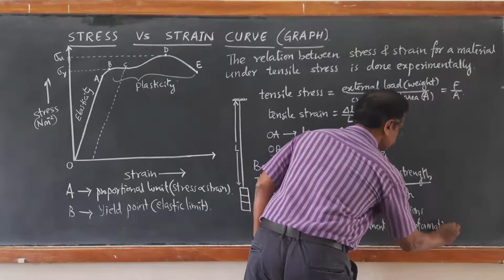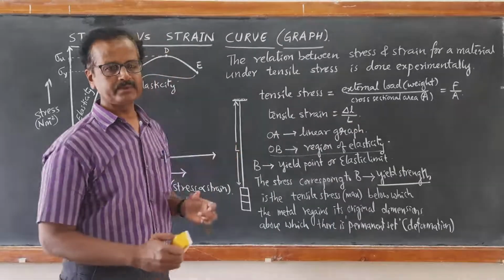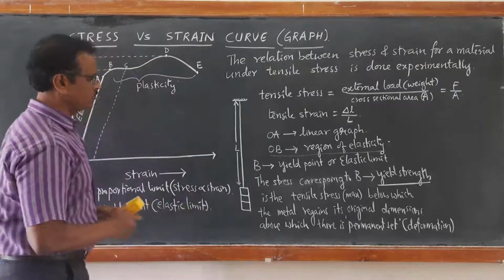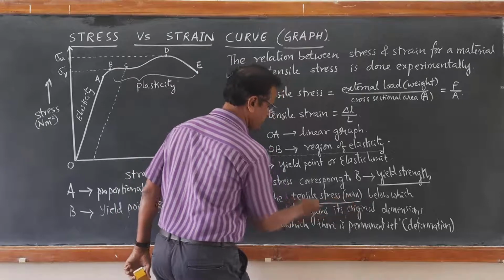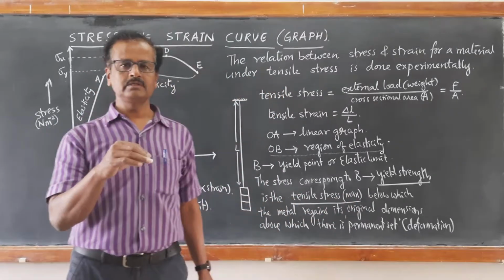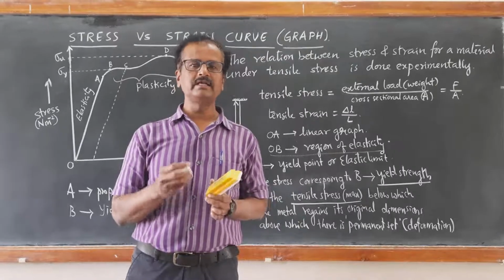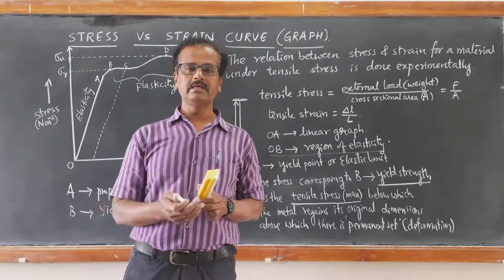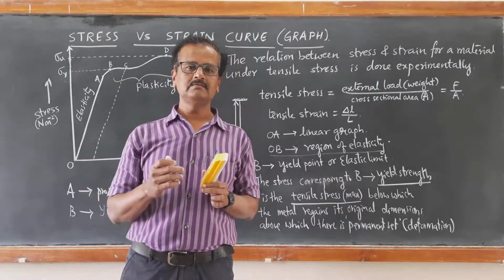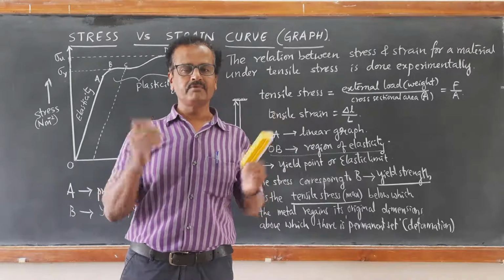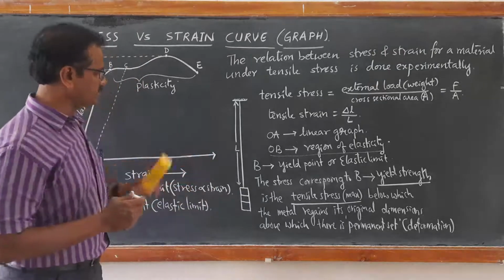Permanent set elongation means it's going to be deformation. That's what we call it as deformation. So this is how we define what is yield strength. So yield strength is measured in terms of maximum tensile stress up to which the body regains its original dimension, original length, beyond which it loses its original length and there will be permanent set elongation and permanent deformation in the taken sample of wire like this, right?